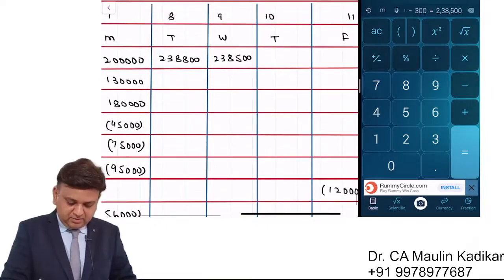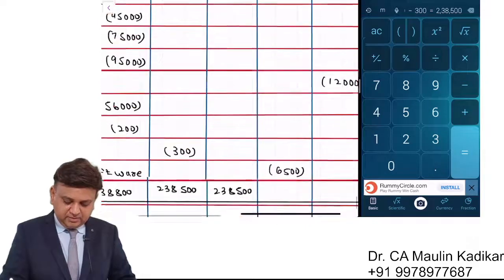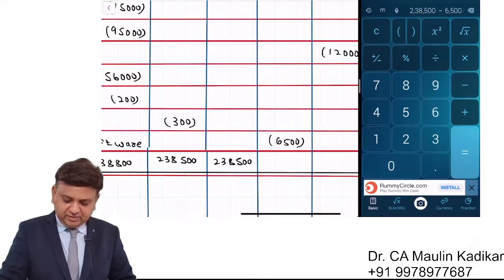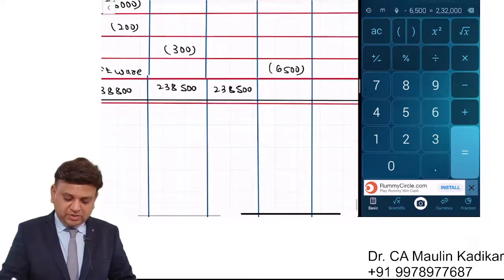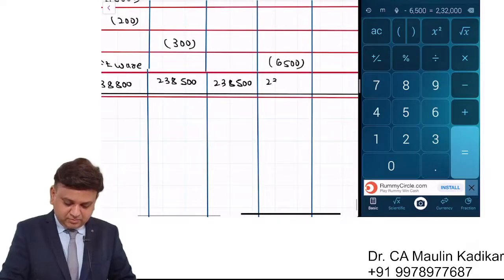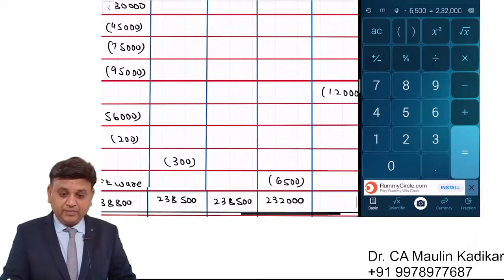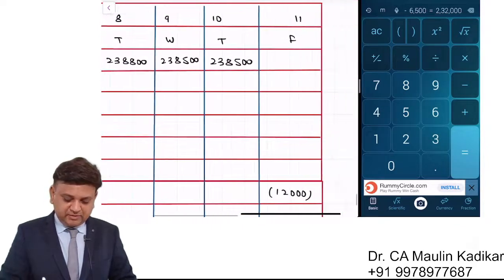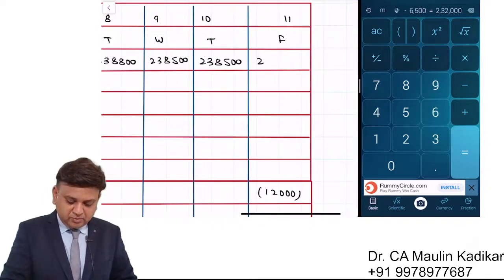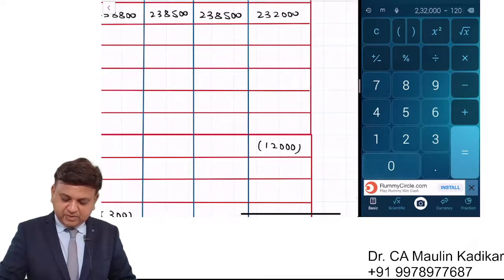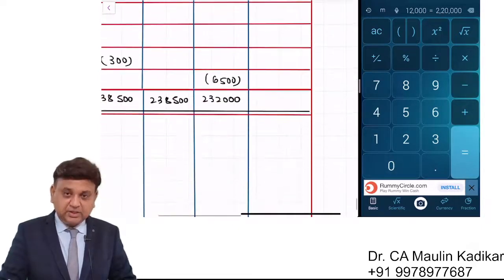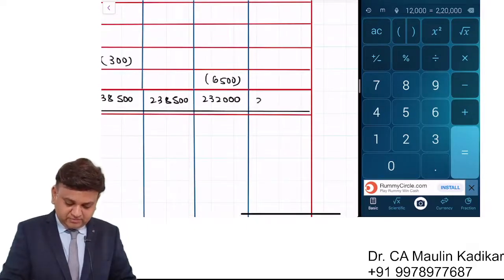Opening of 10th, 238,500 minus 6,500. So the closing is 2,32,000. The closing of 10th is opening of 11th. 2,32,000 minus 12,000. That comes to 2,20,000.